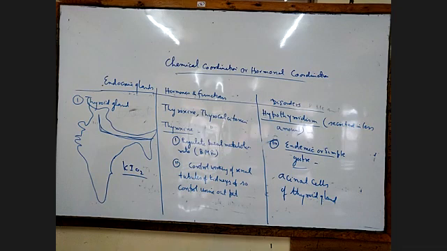It is commonly found in the people of hilly regions.